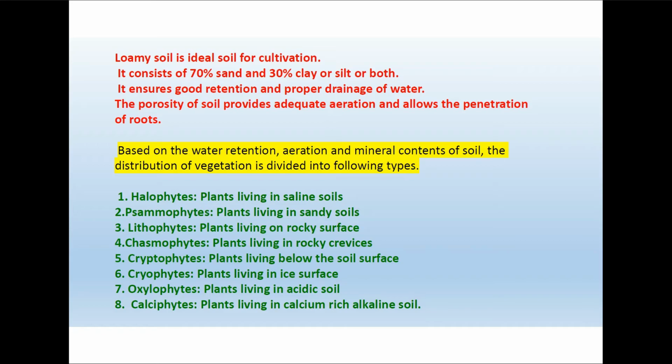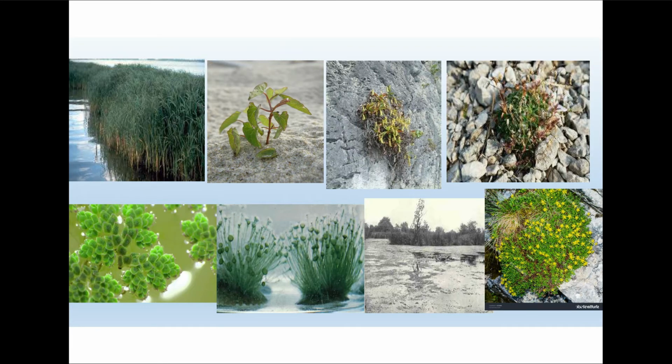Based on the water retention, aeration and mineral contents, the distribution of vegetation is divided into halophytes. So halophytes are the plants that live in the saline water, psammophytes, the plants that live in the sandy soil, lithophytes, plants that live on the rocky surface, chasmophytes, plants that live on the rocky crevices, the gaps breaking crevices of the rocks in which the plants grow.